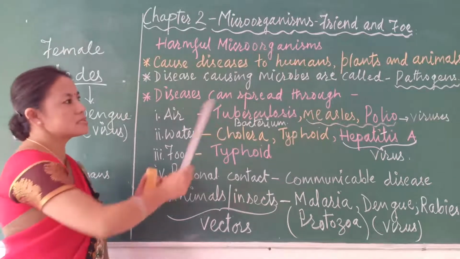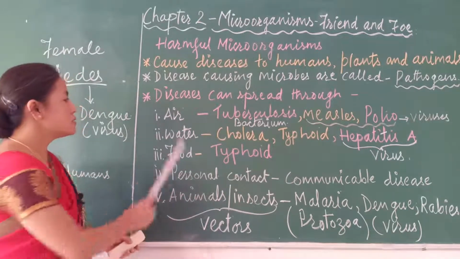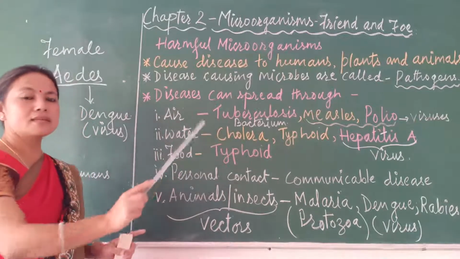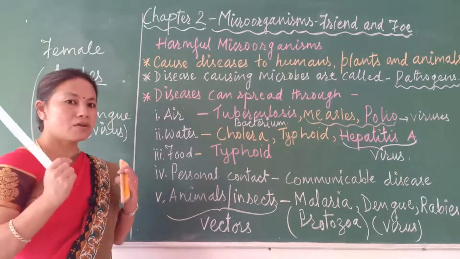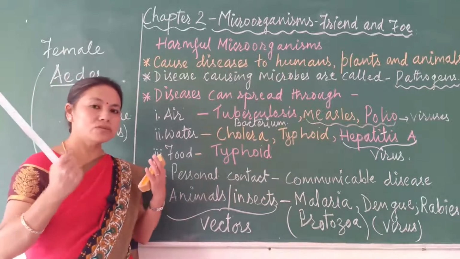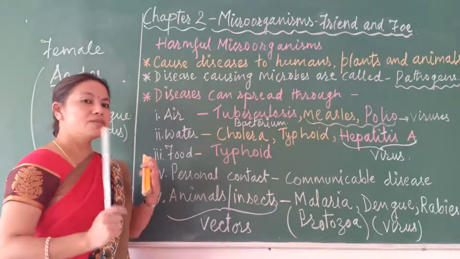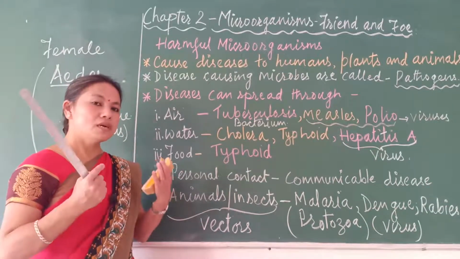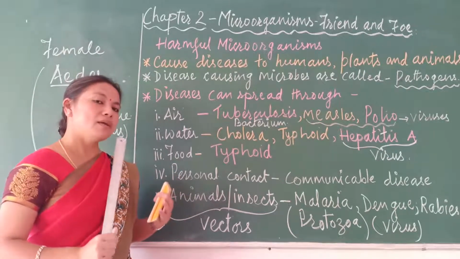So how to prevent these microorganisms from causing us harm? What can we do? To avoid the microorganisms which are there in the air, we should always cover our nostrils and mouth with masks, isn't it? Right now we are covering our mouth and nose with masks. These microorganisms may enter through our nose and mouth, so we have to cover them.